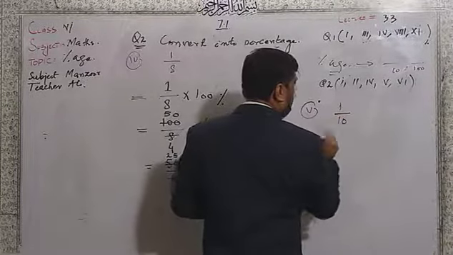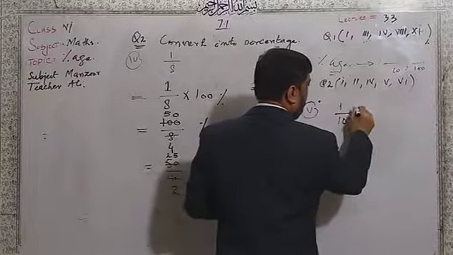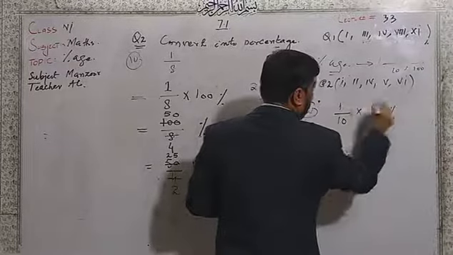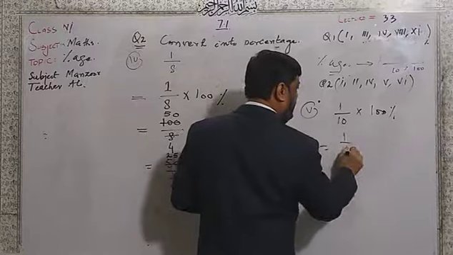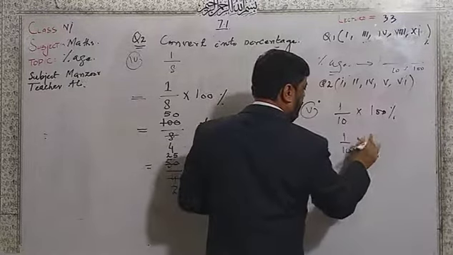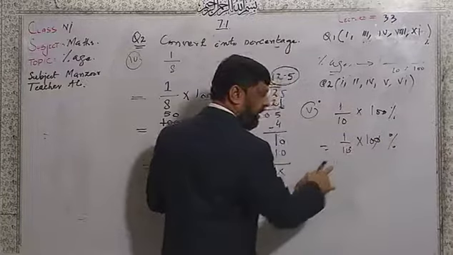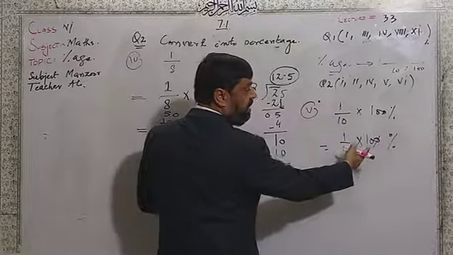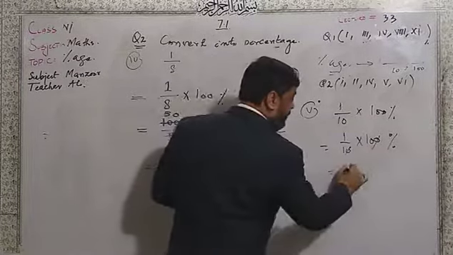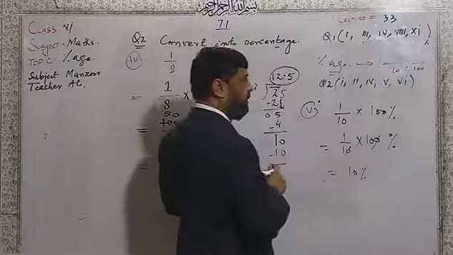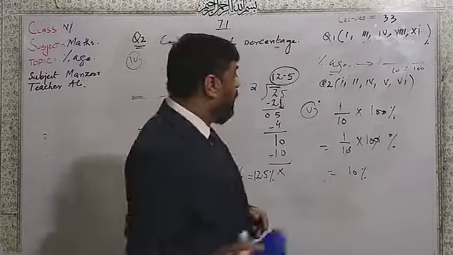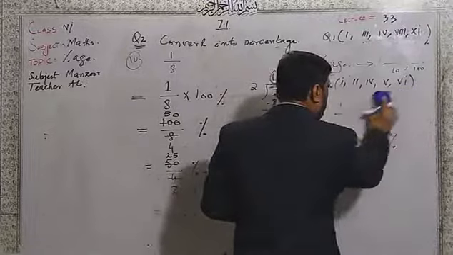1 over 10, multiply by 100%. Here 1 over 10 into 100%, right? Now 0 cancels by 0. Here 1 over 1 means 1. 1 multiplied by 10, it will be 10%.